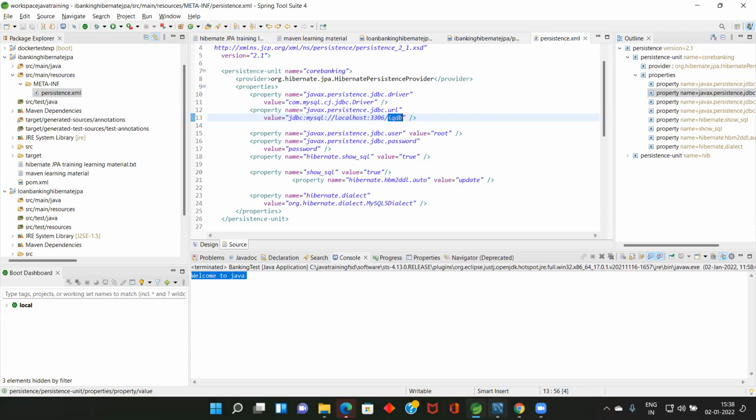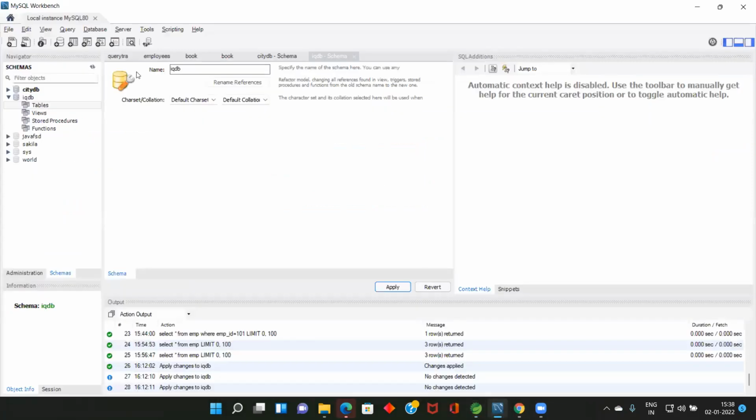Can you all open MySQL? I already opened MySQL. Can you all come to the screen? Already you people might have installed MySQL. You should know what you know. Take one or two minutes of time. All come here. So what is the next step? We are going to create a database.